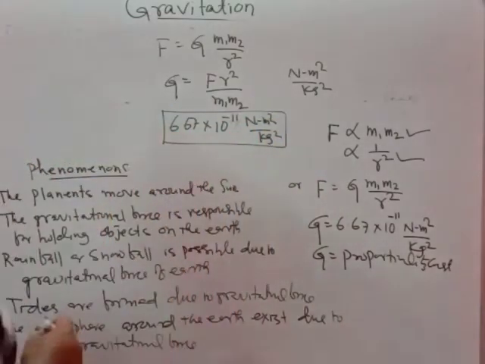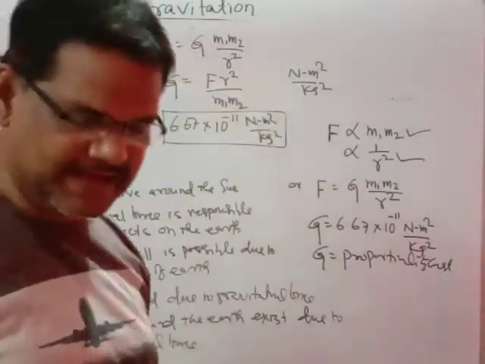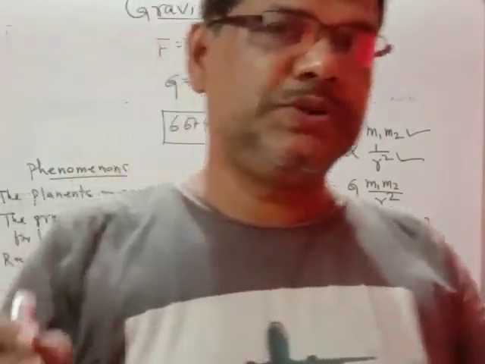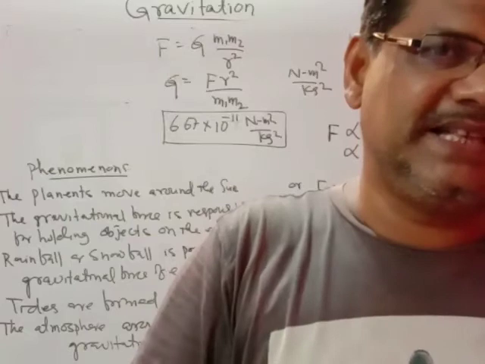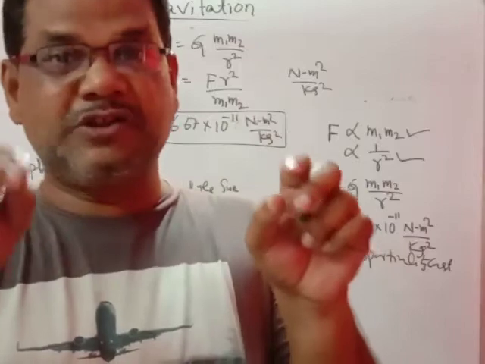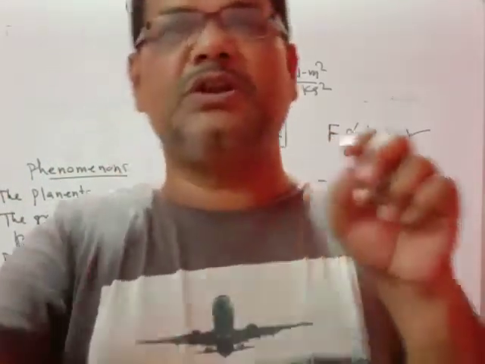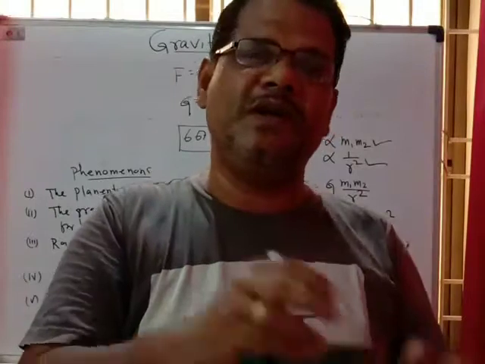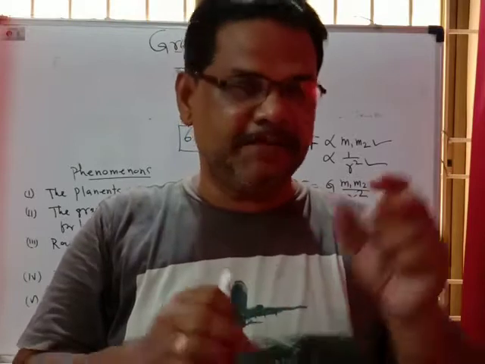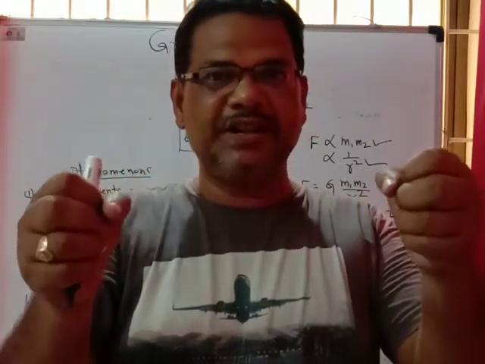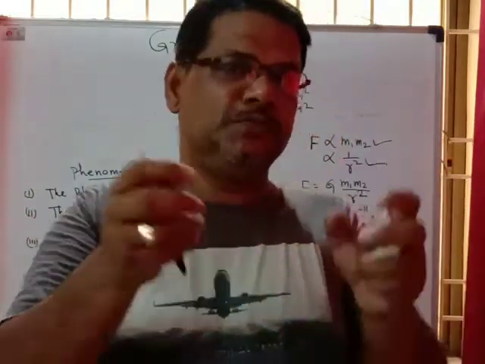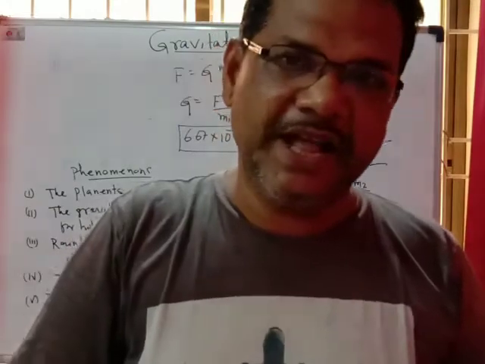So this is the gravitational force expressed in magnitude. The important thing is that the force existing between the two masses means m1 is exerting a force on m2, and m2 is also exerting the same amount of force on m1. Both forces are equal in magnitude and oppositely directed.